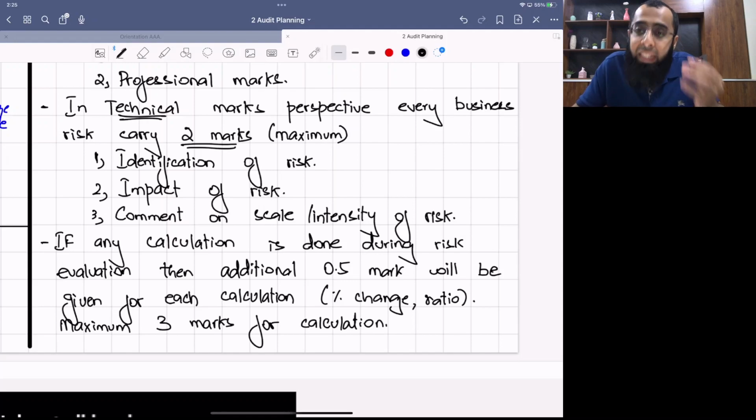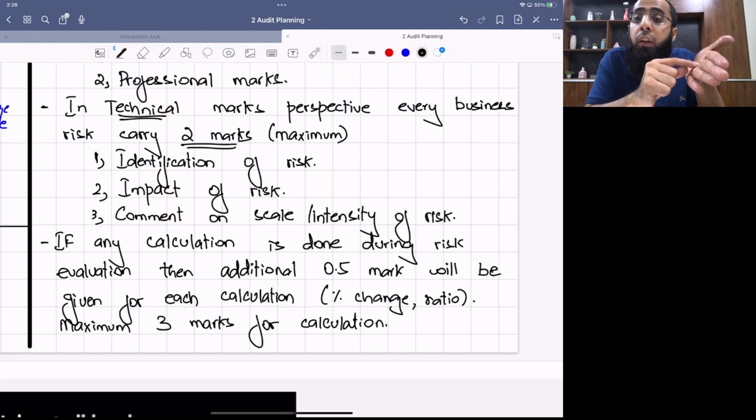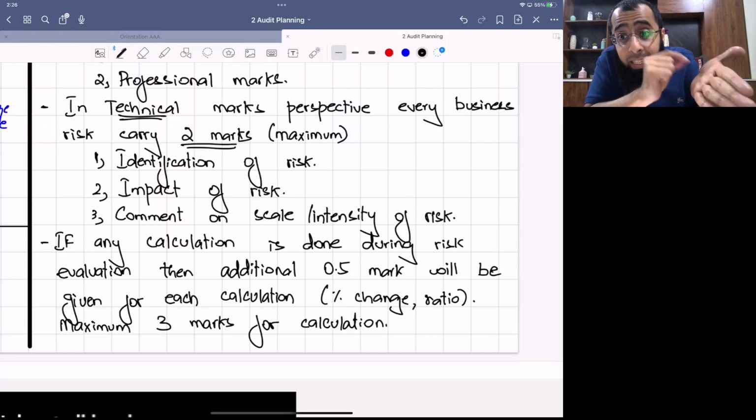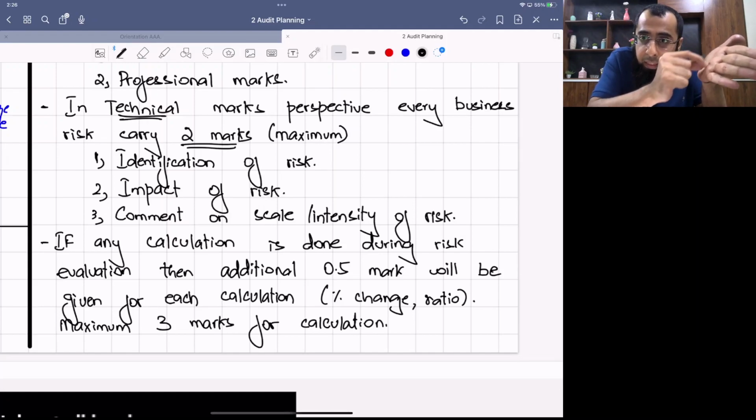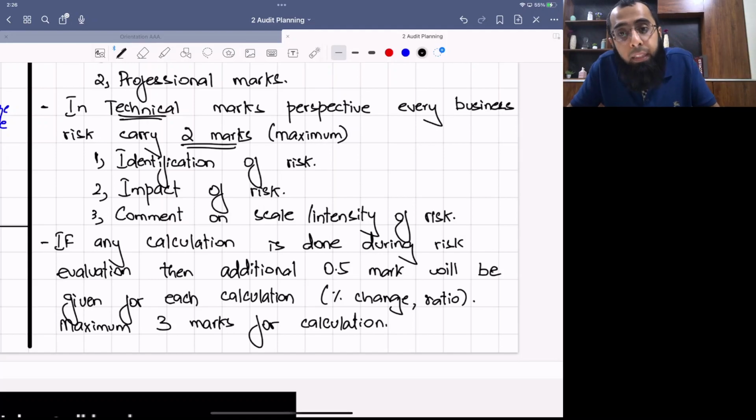Like what I'm trying to say is, just listen to me. For example, you are writing a risk on exchange rate movement or high gearing, and there you calculate change in profits, you calculate profit margin, or you calculate the gearing percentage, or you calculate increase or decrease in sales. Any calculation, any trend, any ratio, if you calculate during your commentary, like if you are talking on high gearing and you calculate the gearing percentage, for that percentage calculation you will get 0.5 mark each. Okay. And these calculation marks can go up to a maximum of 3 marks in the question.